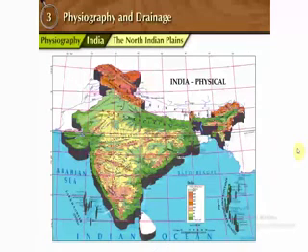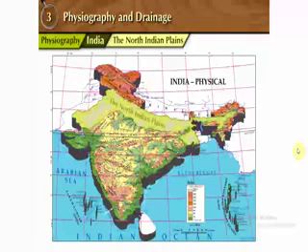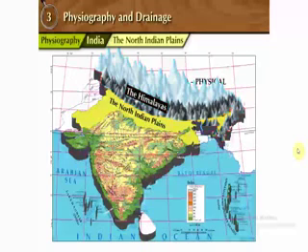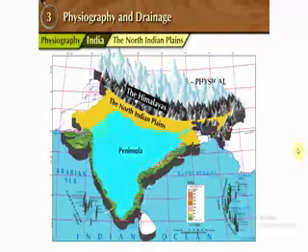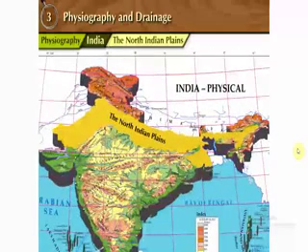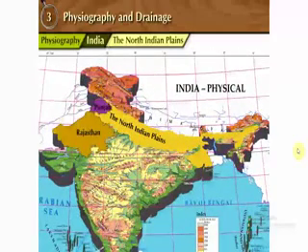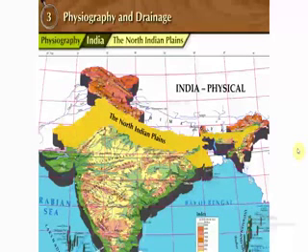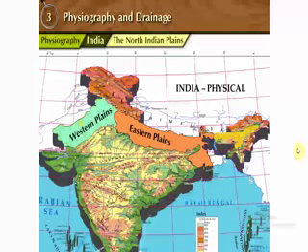The North Indian Plains. This division lies between Himalaya mountains in the north and the peninsula in the south. Similarly, it extends from Rajasthan and Punjab in the west to Assam in the east. It is mostly a flat, low-lying area. The North Indian plains are mainly divided into 2 parts: Eastern Plains and Western Plains.